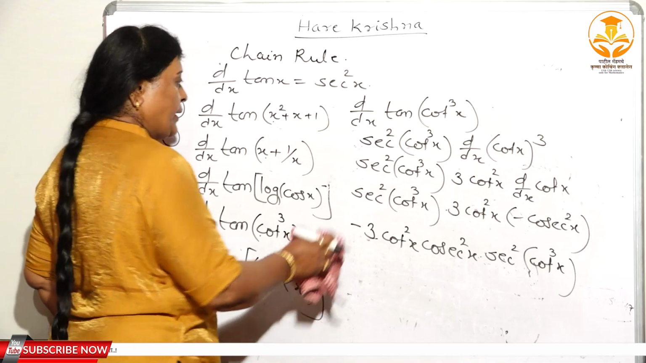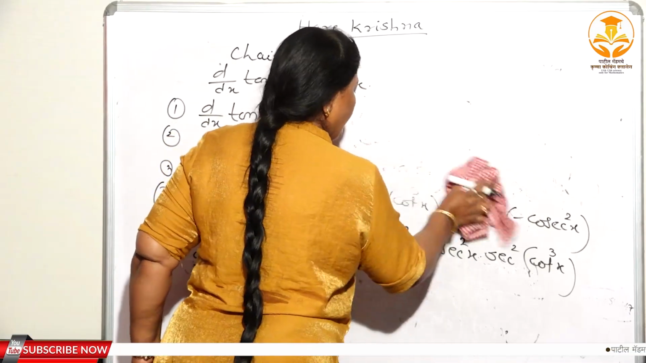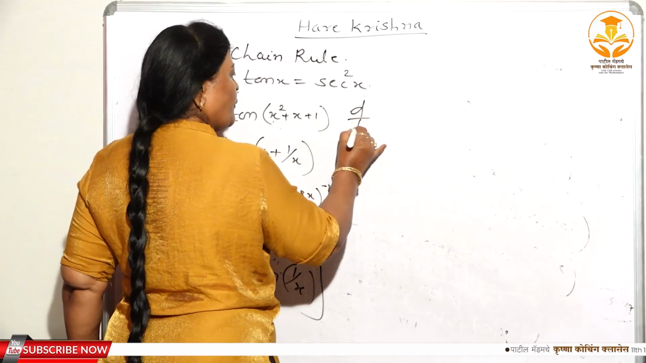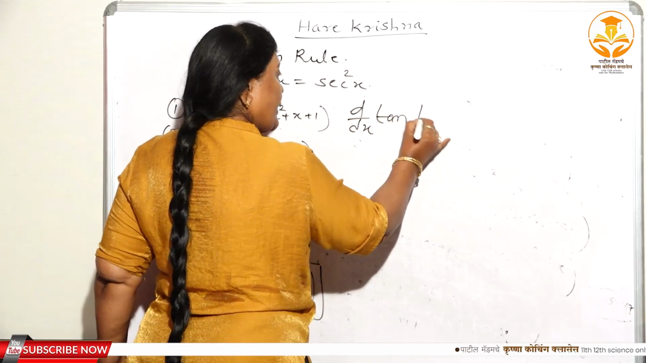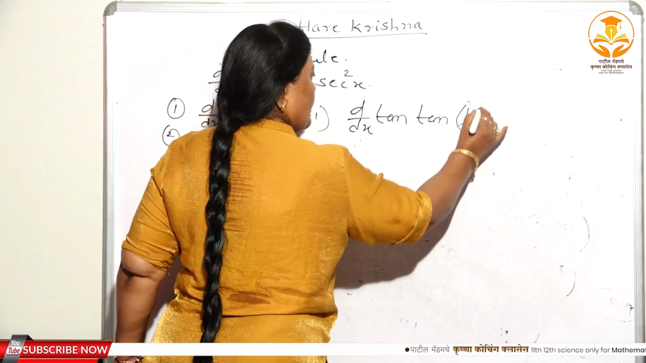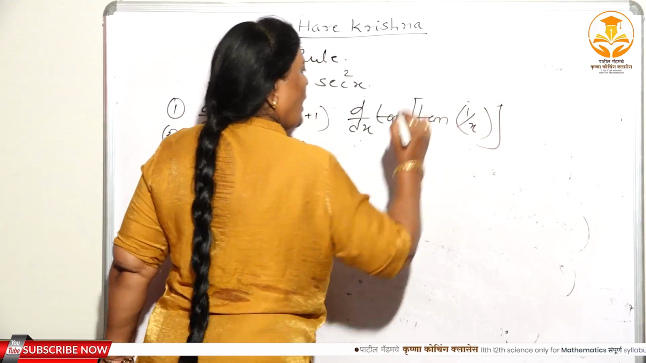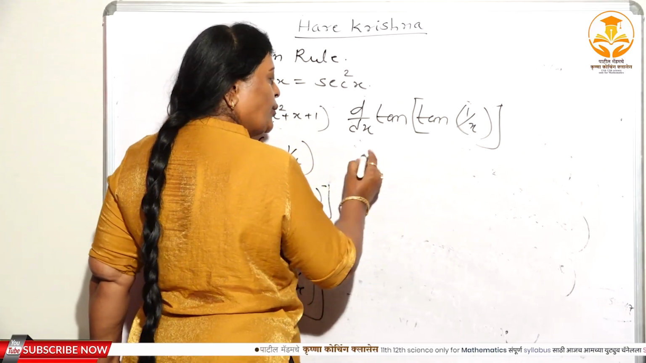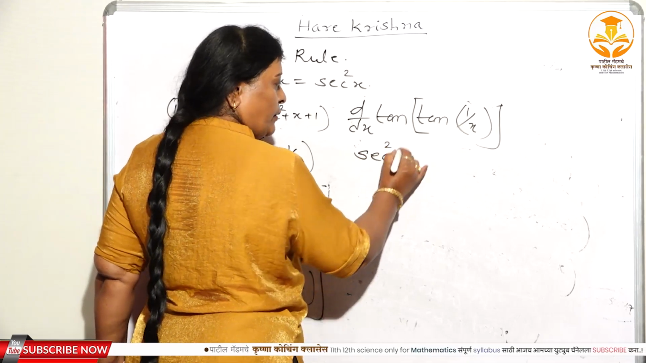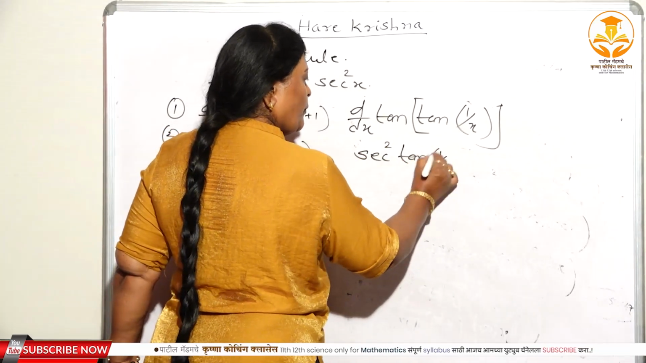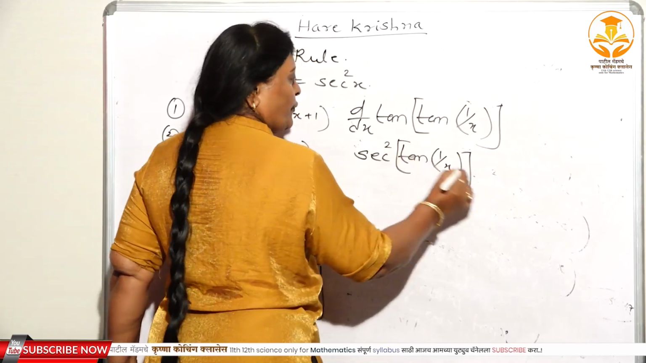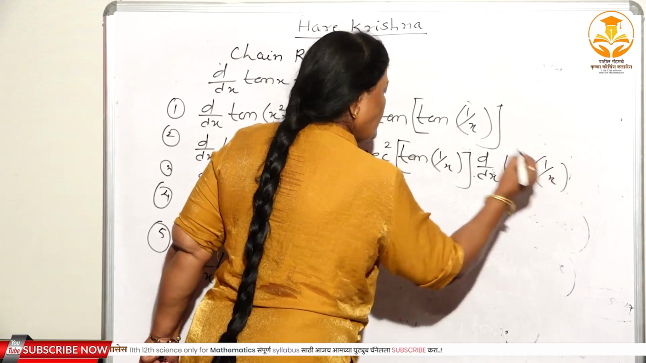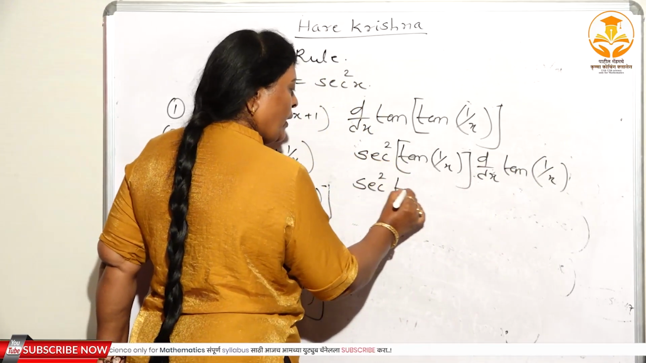Right? Now again, I will take the solution of the fifth one here. See, fifth problem. d/dx of tan of 1 by x. See, again, here you can substitute tan 1 by x is equal to u. The derivative of tan u is sec square u. Sec square tan of 1 by x. Again, d/dx of tan 1 by x. Right? Again, sec square tan 1 by x.